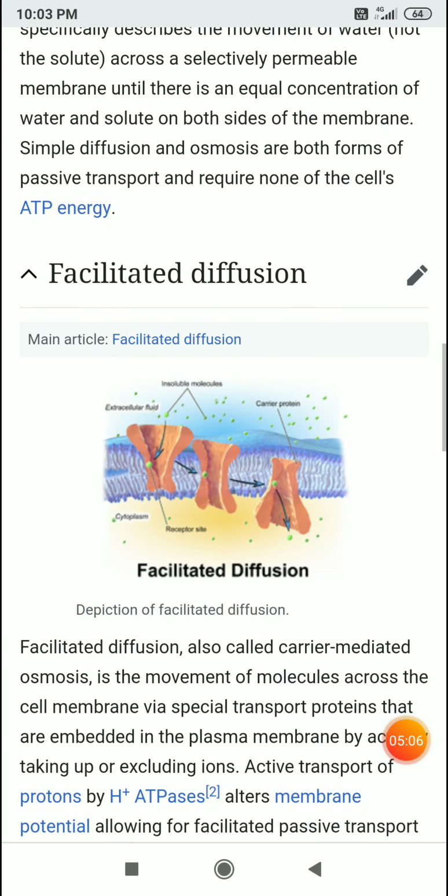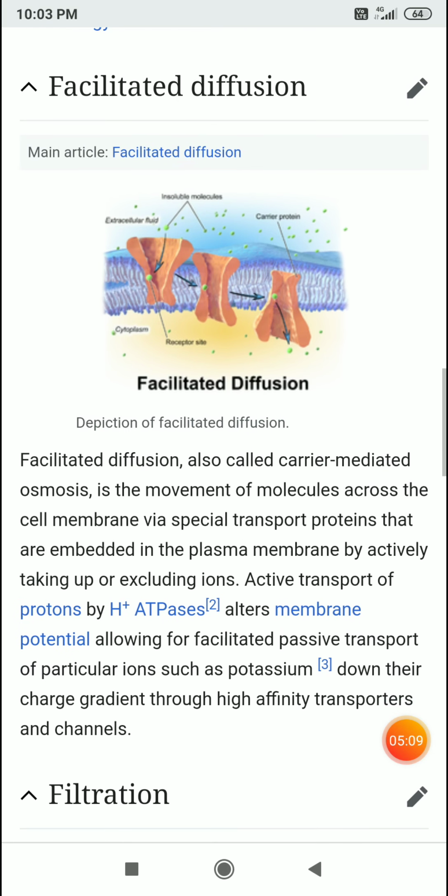Facilitated diffusion. See, this is the structure of facilitated diffusion. It's also called carrier mediated diffusion, the movement of molecules across the cell membrane. Special transport proteins that are embedded in the plasma membrane actively take up or exclude ions.